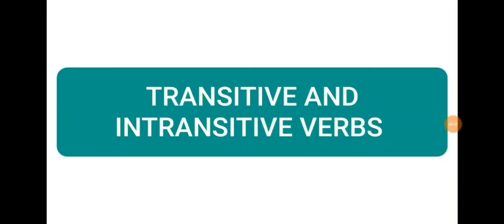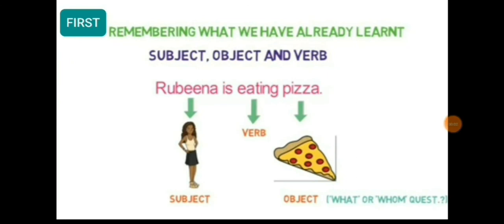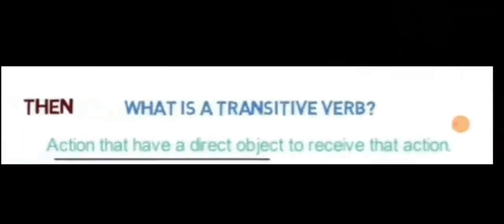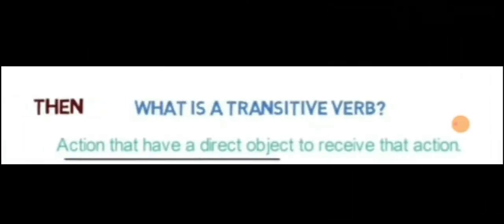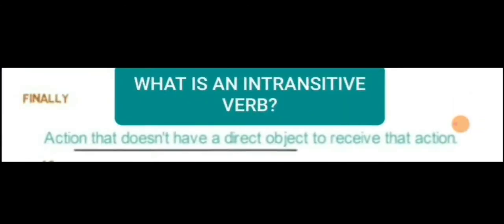That's all about transitive and intransitive verbs. Let's quickly revise what you learned in this video. Children, first we discussed what is the subject, object and verb with the help of an example. Then we discussed what is a transitive verb. Yes, it is an action verb with a direct object. Finally, we discussed what is intransitive verb. It is an action verb without any direct object.